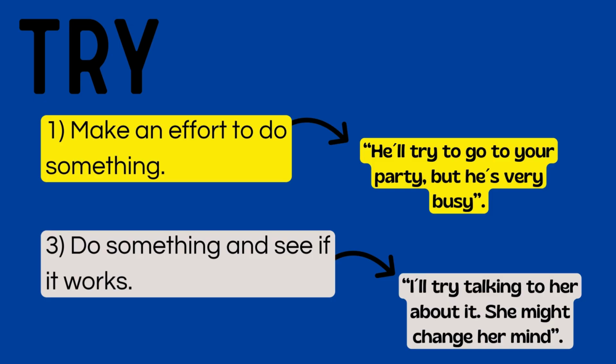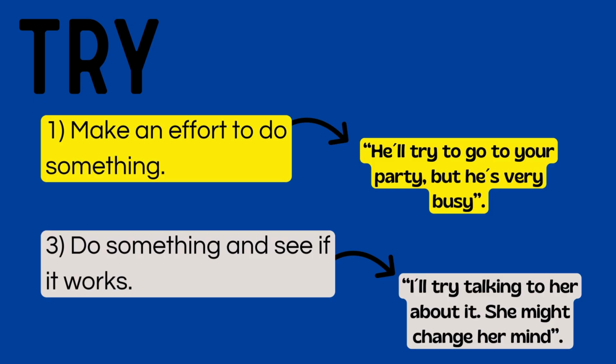I'm trying to practice, but I'm really busy. I'm trying to go, but it's really difficult. I'm trying to practice my Italian. I'm trying to practice my French, but I don't have enough time. So try to means you are making an effort to do something. It's like the basic meaning of the verb try.